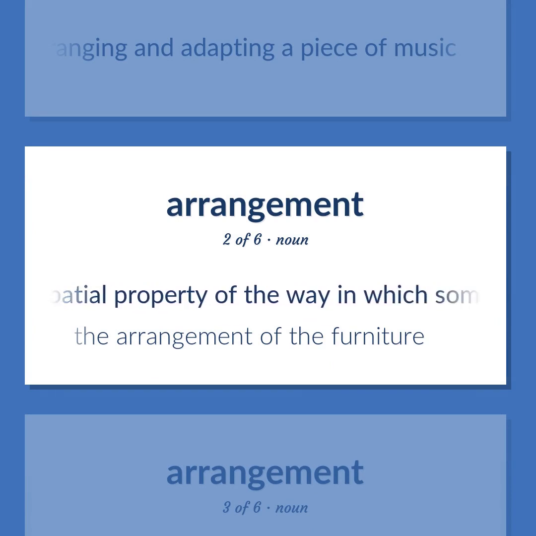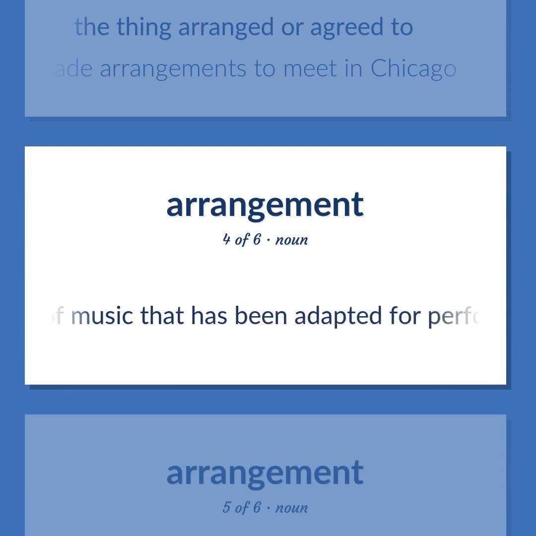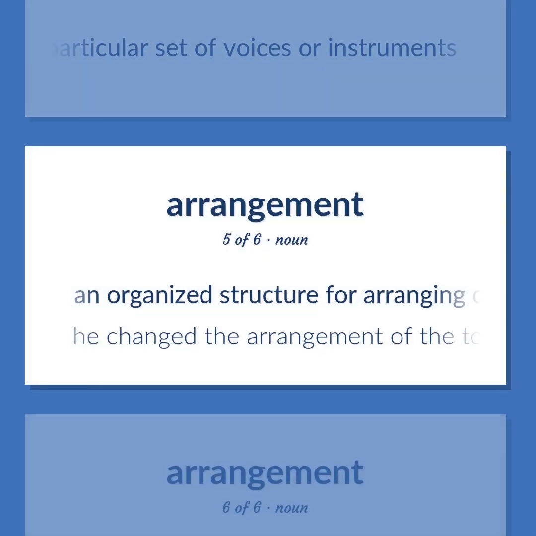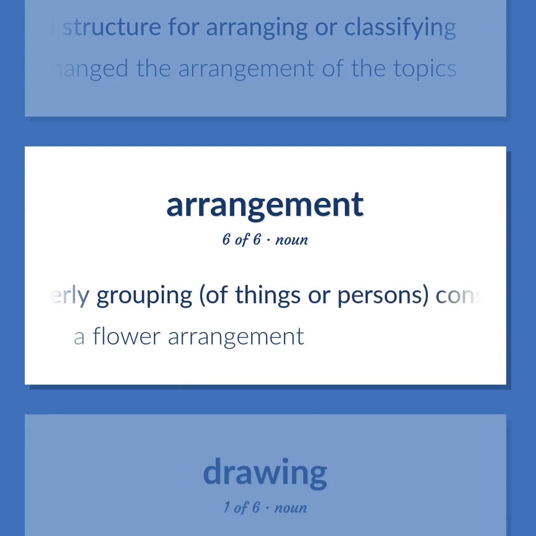The spatial property of the way in which something is placed. The arrangement of the furniture. The thing arranged or agreed to. They made arrangements to meet in Chicago. A piece of music that has been adapted for performance by a particular set of voices or instruments. An organized structure for arranging or classifying. He changed the arrangement of the topics. An orderly grouping of things or persons, considered as a unit, the result of arranging. A flower arrangement.